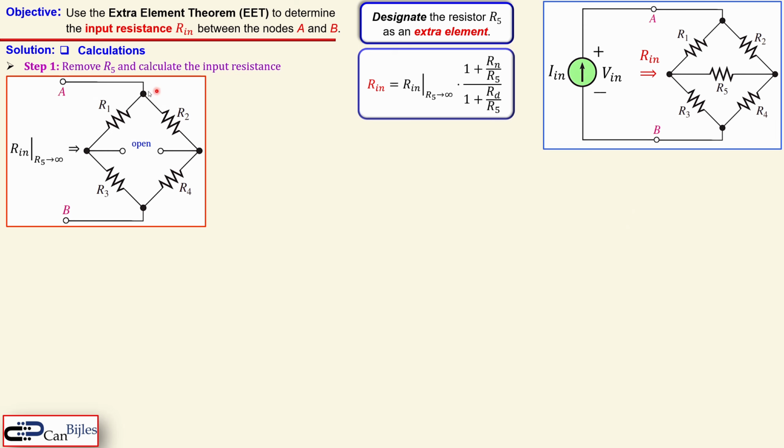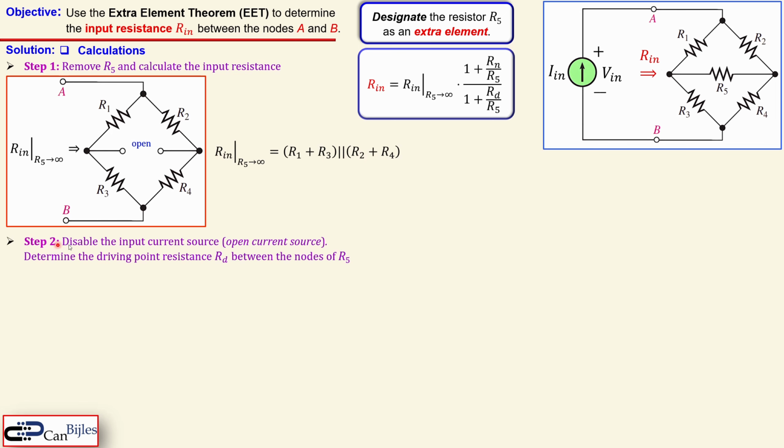So how to do that? Well, if you look at this, since this is open, R5 is gone, the R1 and R3 are actually in series, so they create one branch. And R2 and R4 are also creating a series resistor, and that's also another branch. So these two branches are actually in parallel. That means R1 plus R3 is in parallel with R2 plus R4. So that's the first step.